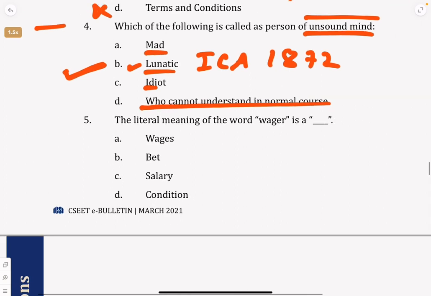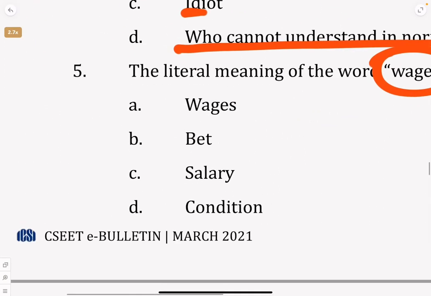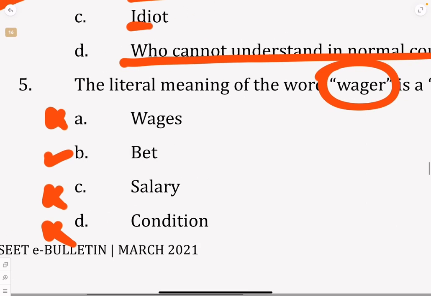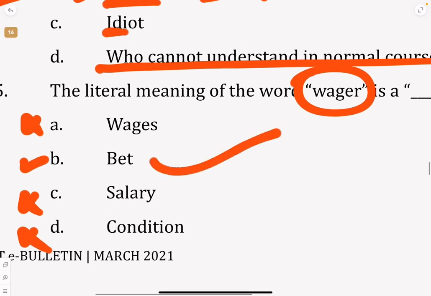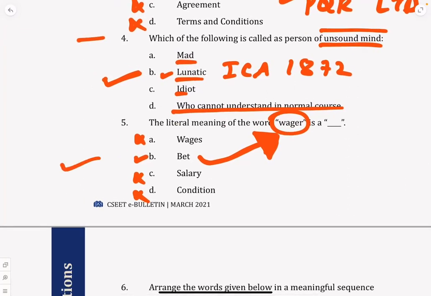Then the literal meaning of the word wager. What is the meaning of the word wager? Is it wages? No. Is it bet? Yes. Is it salary? No. Is it condition? No. So wager actually means bet. If you have betting, especially in a cricket match or something like that, people will be betting. Correct? This team will win, this player will score a century, etc. So wager is a bet. That is how the word is derived. The correct answer is B, bet.